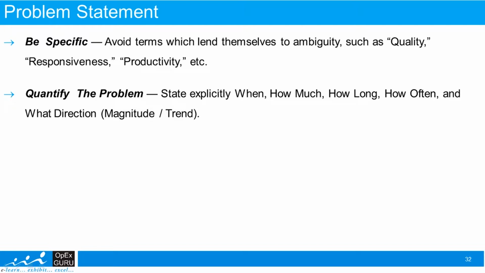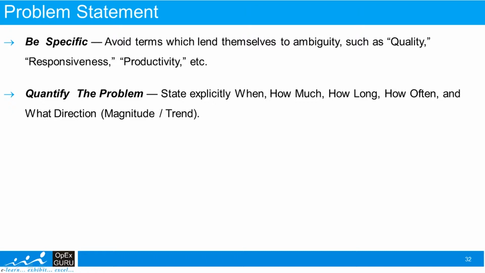Number one, be specific. Specific is terrific. Let's say, for example, if I tell you our productivity is not up to the mark, what do you understand? Maybe you don't understand anything. Instead of this, if I say in one shift we are only able to process around 50 invoices, now you are very clear what I am talking about. So whenever we write the problem statement, be specific. Whenever you use words like responsiveness, quality, productivity, put some numbers to it. So specific is terrific. You can remember this.